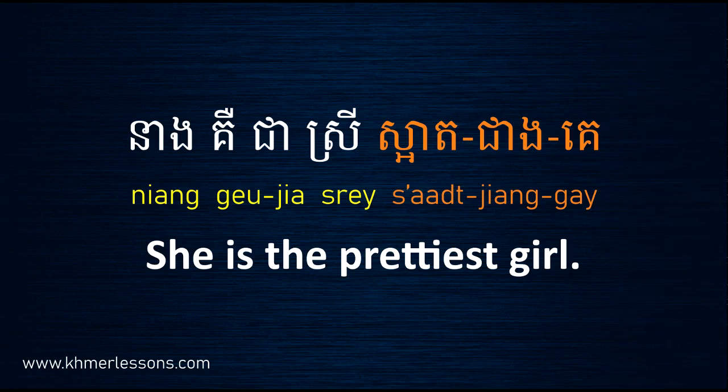You have to use noun and then adjective. This is the form in Cambodian language: noun plus adjective. Okay, let's go again: នាងគឺជាស្រីស្អាតជាងគេ. Okay, go to the next one.